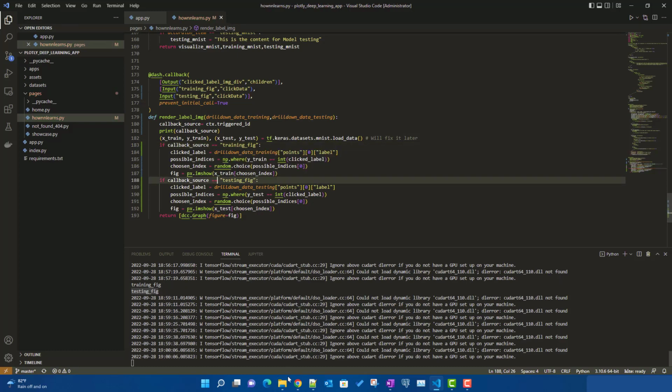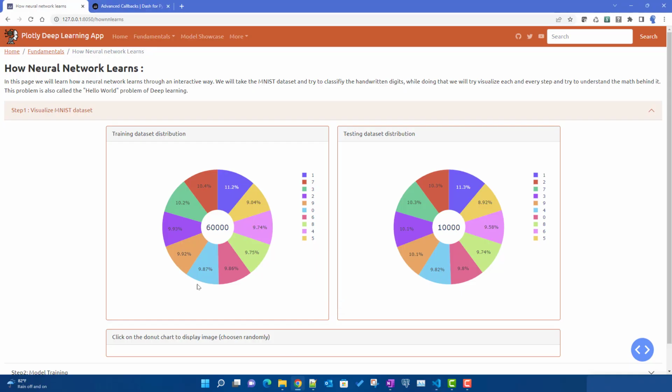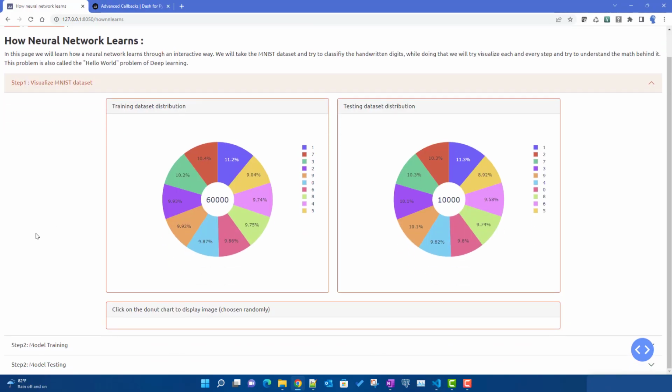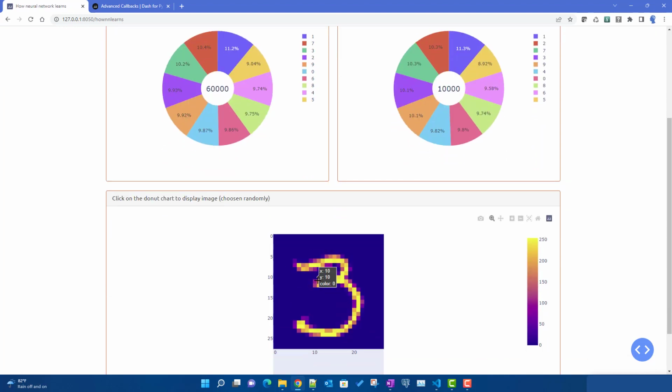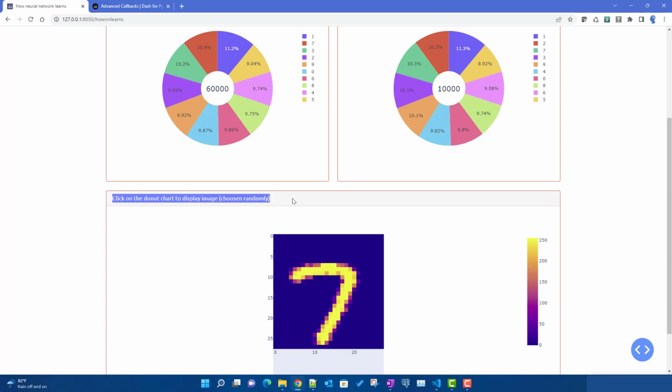So let's see now whether this is working or not. Let it load. Once I click on label 3, it should display from the training dataset. Once I click on label 7, it should display from the testing dataset, right? Now, as I said, we will be creating this card on the fly, right?